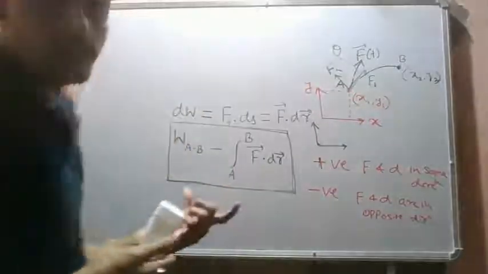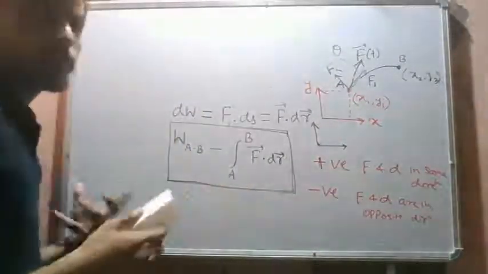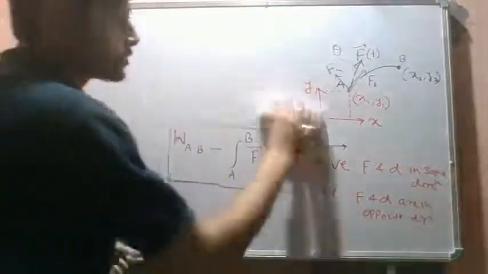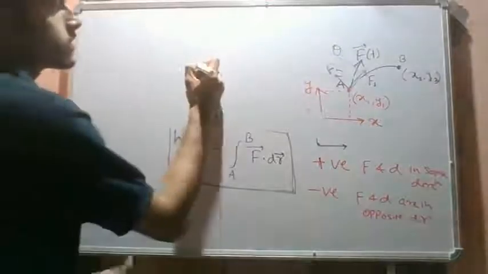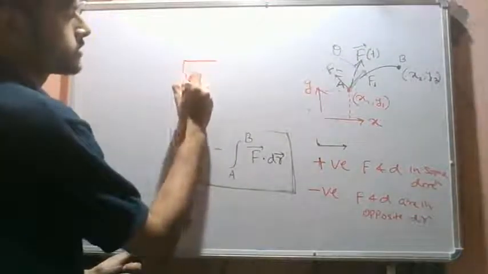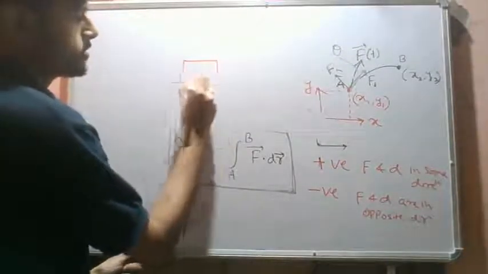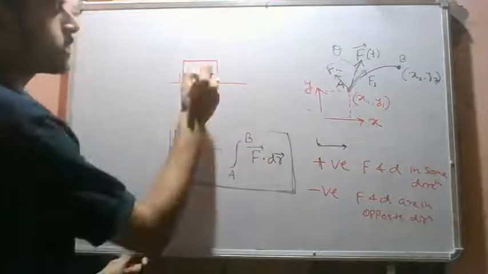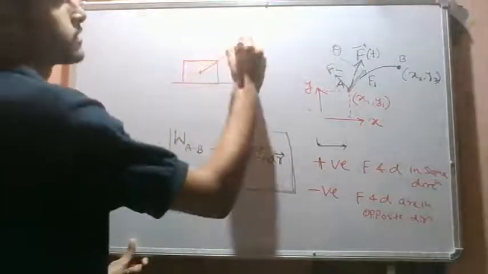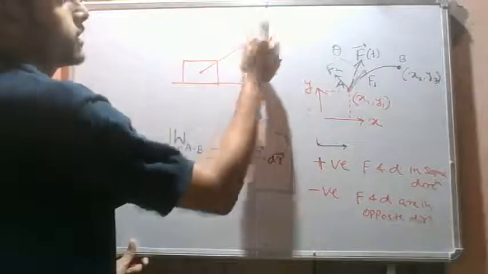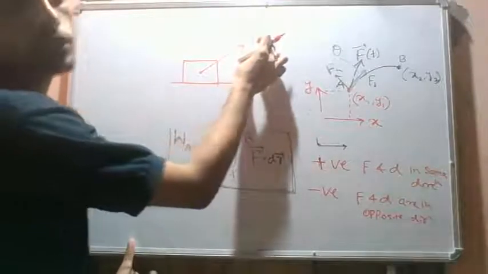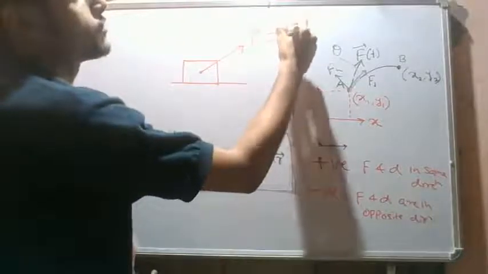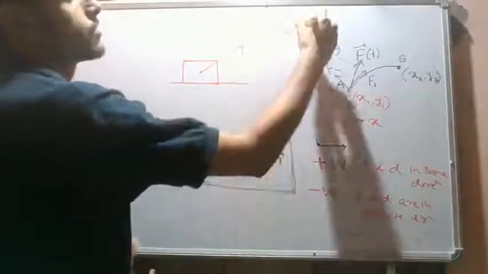So this integral need not be evaluated every time. We have some simpler cases. Let's first see those simpler cases. So let's say we have a block like this, and we are applying a force, let's say like this. Okay, F vector. Let's say this force is constant with respect to time. Let's say this force vector is constant. Let's say this is given as 50 Newton.